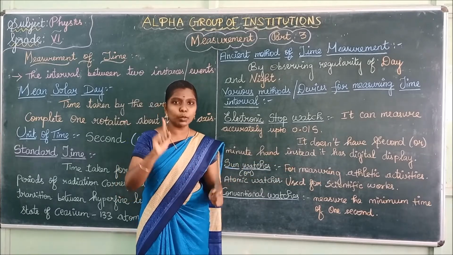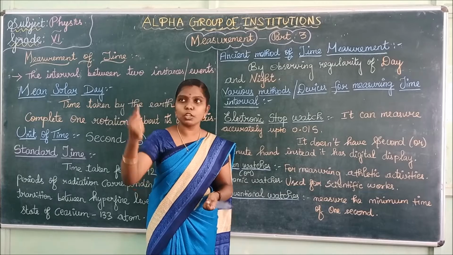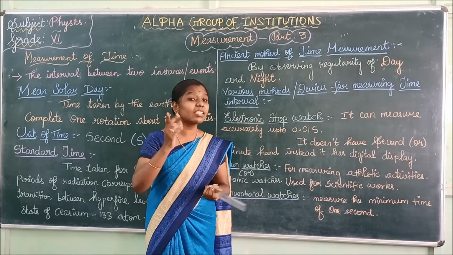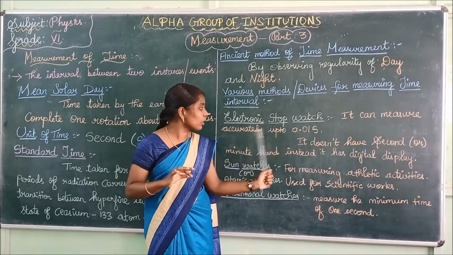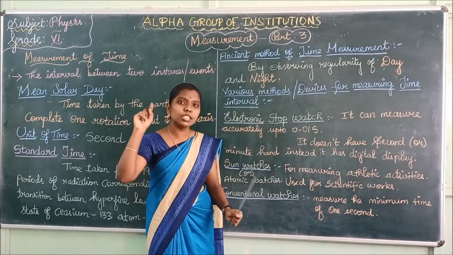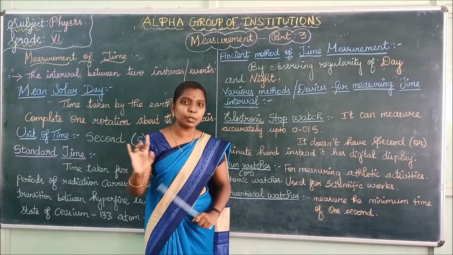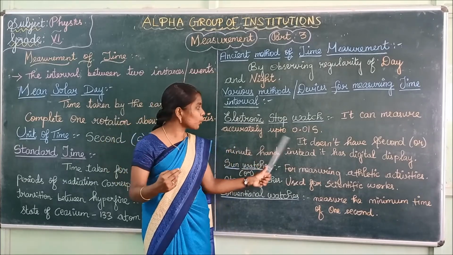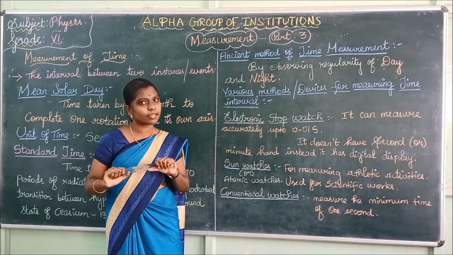In this we measure only 1 second, right? In our wristwatches and clocks, we can measure only up to 1 second, but this electronic stopwatch can measure up to 0.01 second. That is the difference between 1 second and 0.01 second. That much accuracy this electronic stopwatch has.